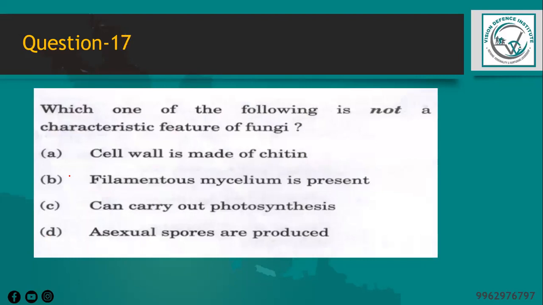And the next question is, which one of the following is not a characteristic feature of fungi? When we talk about characteristic features, it is given that the cell wall is made up of cellulose, right? Chitin comes under the category of fungi. When we come across questions on characteristic features of fungi, protista and so on, we should be clear with them.